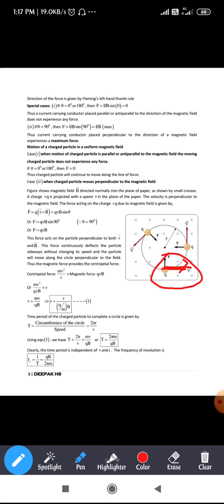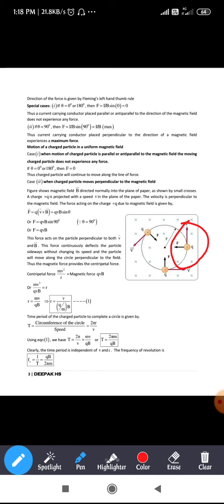So if you hold your left hand and make use of Fleming's left hand rule, you can see that the force experienced by the charged particle will be in the upward direction. So the particle which is moving towards the right will be deflected upward. Next, when I take this point here, you can see what happens.